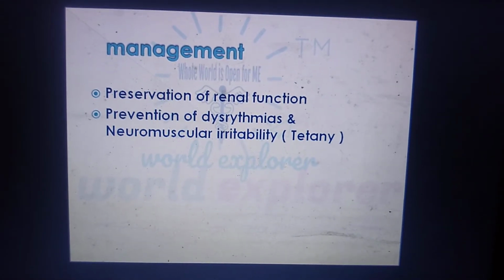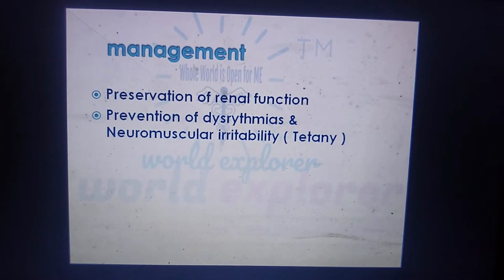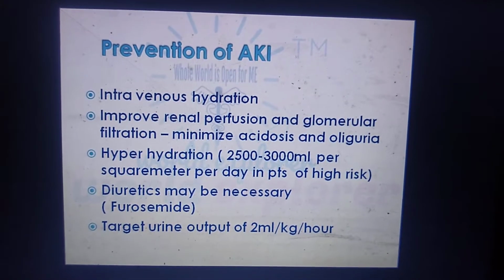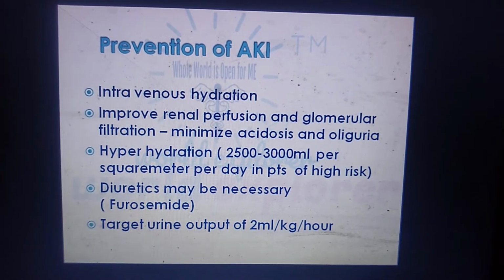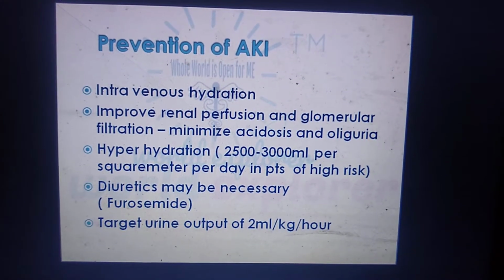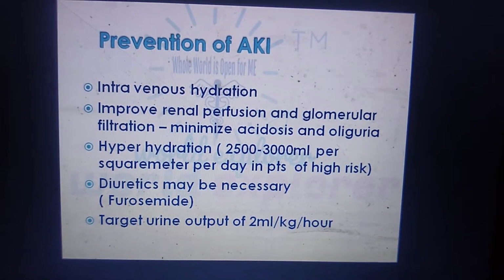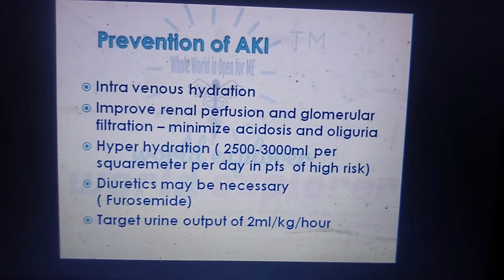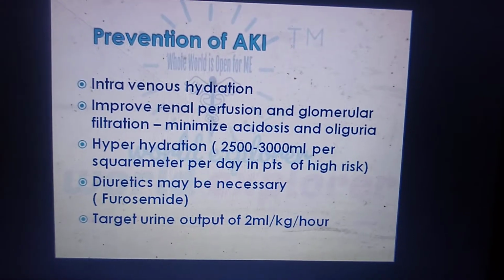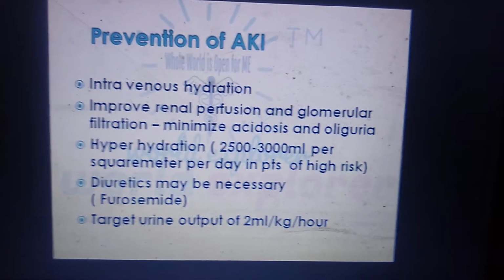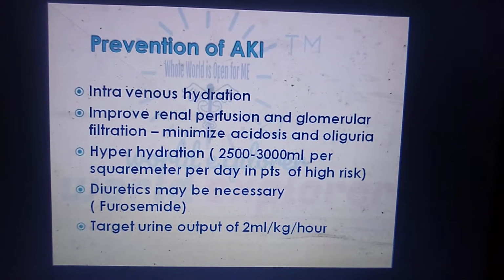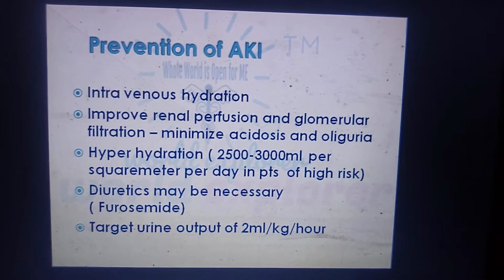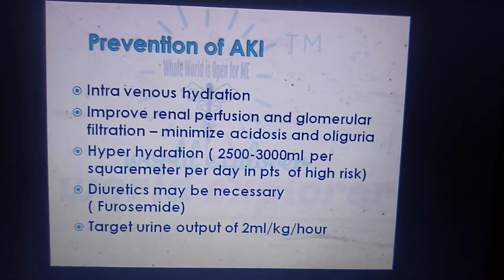What is the management? Management is of renal function and preservation, and of dysrhythmias and neuromuscular irritability. So how to prevent the AKI? Intravenous hydration is needed, to improve the renal perfusion and also glomerular filtration. You give hyperhydration, that is maintain up to 2500 to 3000 ml per square meter per day in patients of high risk, and sometimes diuretics also may be necessary like furosemide, and target the urine output 2 ml per kg per hour, that is approximately 150 ml per hour.